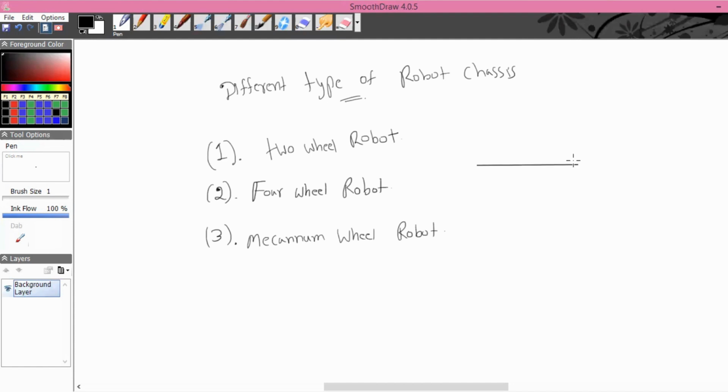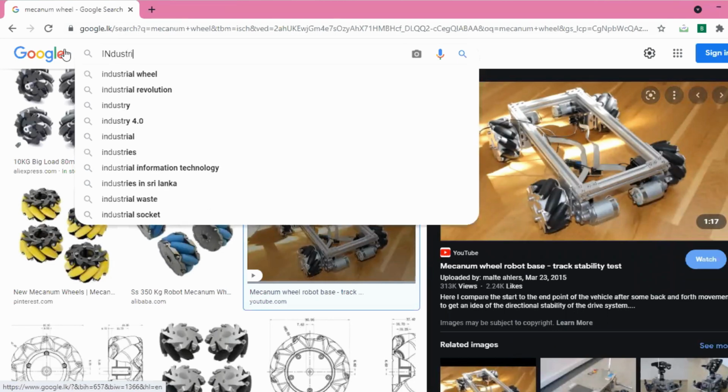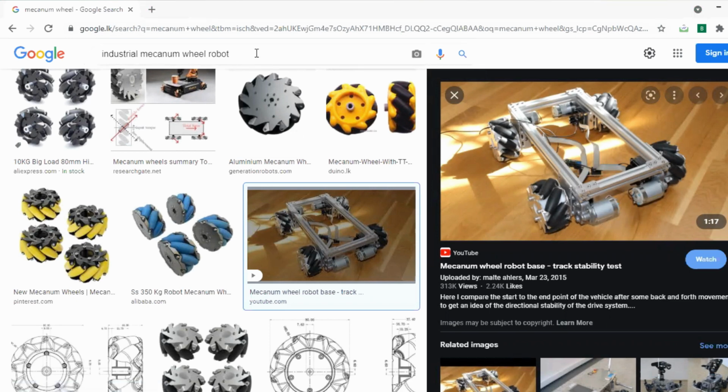But before we go to that demonstration, I want to tell you one practical example of how mecanum wheel robots are better than a normal 4-wheel robot. In industry, let's say mecanum wheel robots are used as transportation robots. Let me show you a large industrial mecanum wheel robot. You will be able to see large mecanum wheel robots.